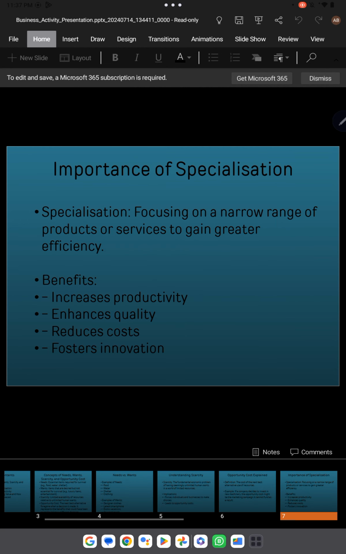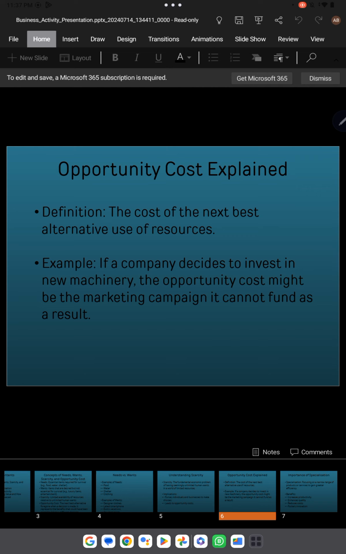For example, if a company decides to invest in new machinery, the opportunity cost might be the marketing campaign it cannot fund as a result. Why does it happen? Because companies always have a scarcity of cash. Cash is also a kind of resource. So the company has a limited amount of cash and two options: invest in new machinery or conduct a marketing campaign.